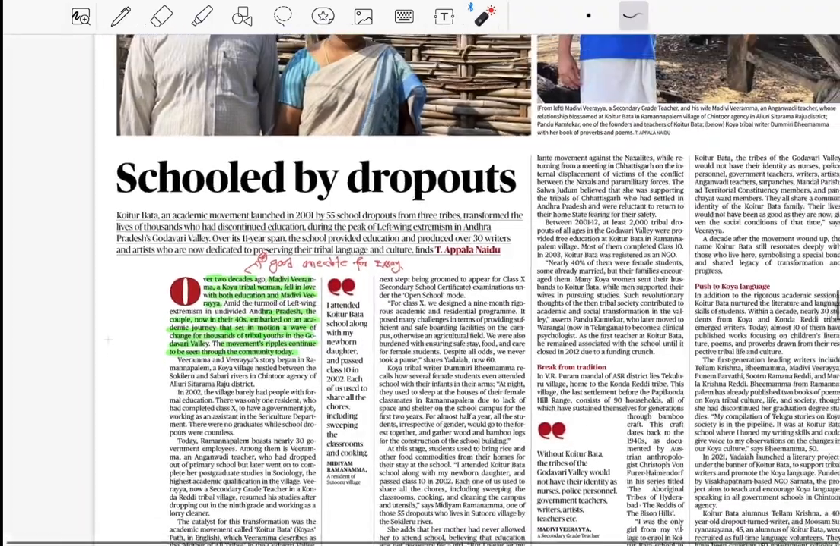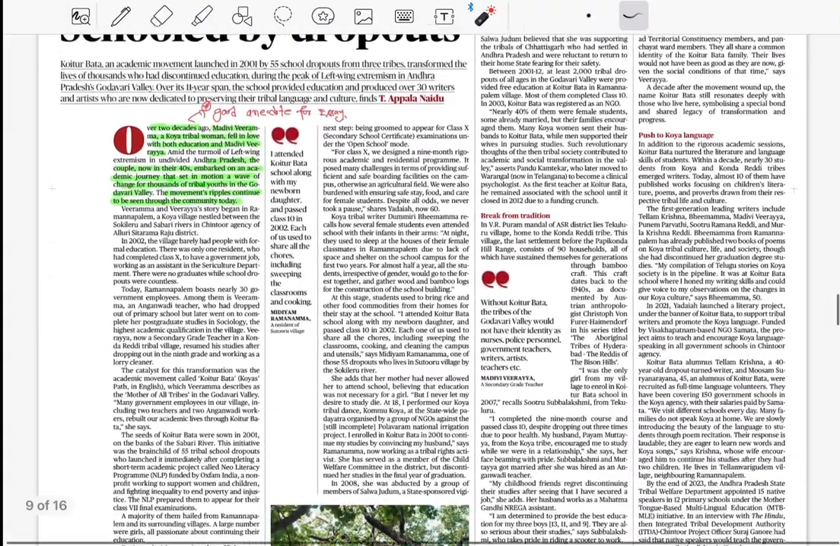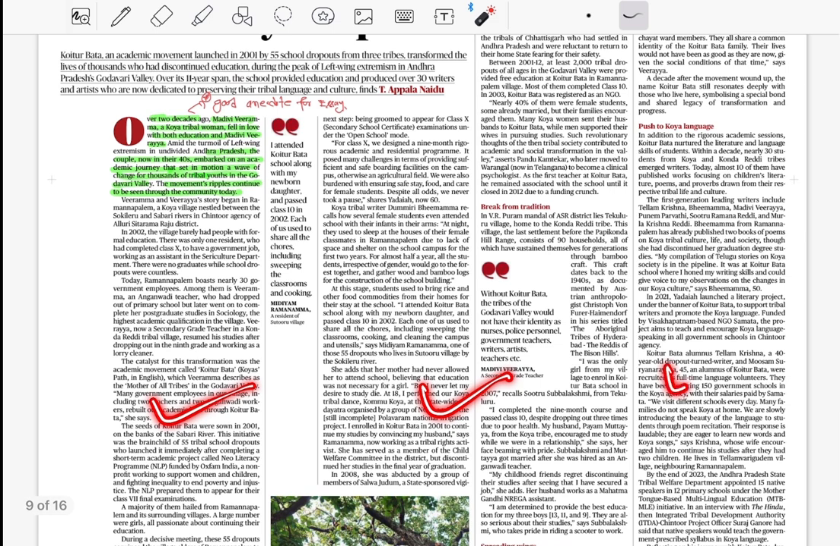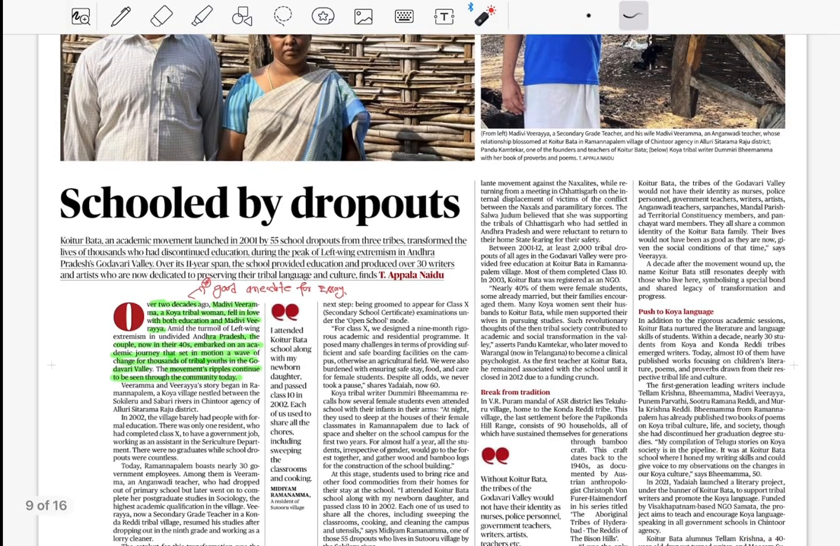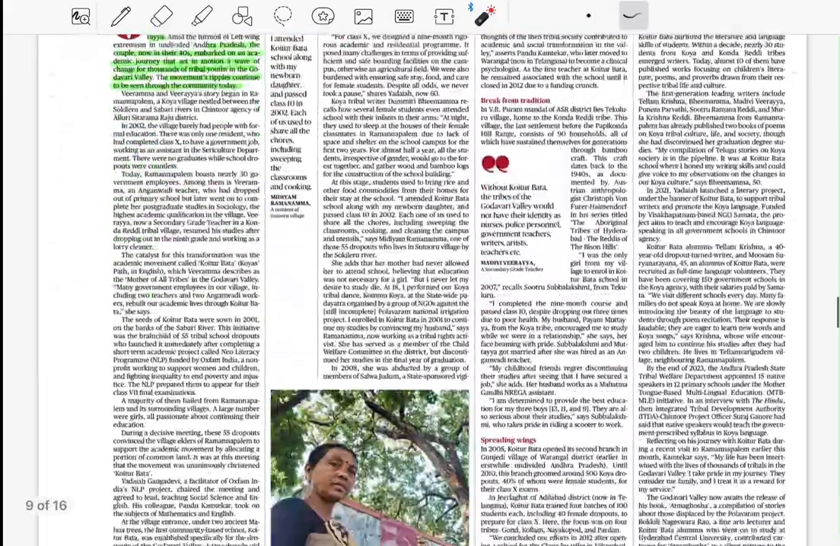I am not reading the whole article here because it will not be helpful for you, but if you would like to read, then you could definitely read it from newspapers. Okay, so let's move to the next section.